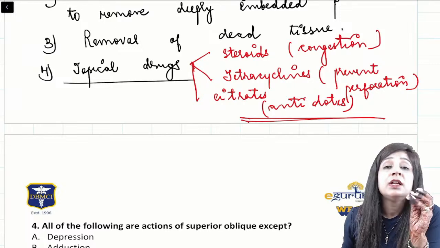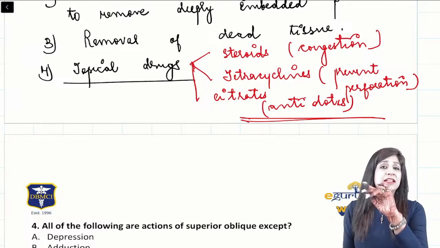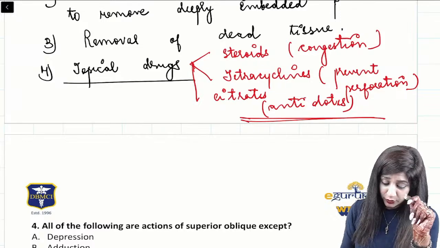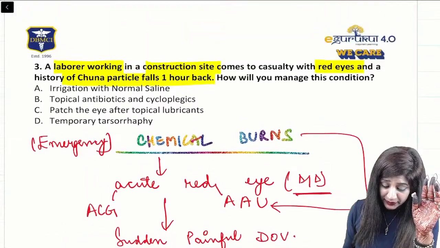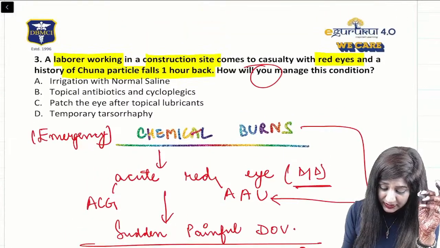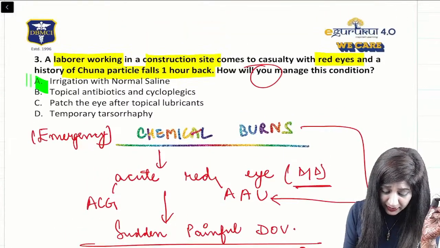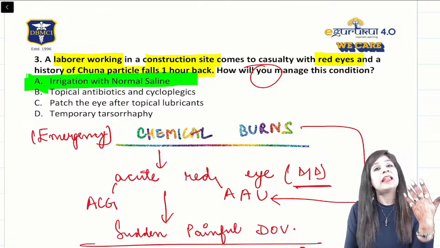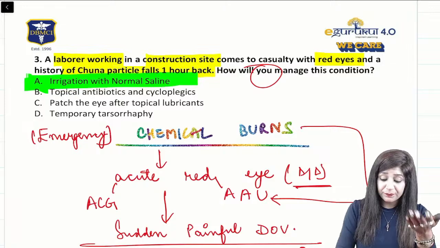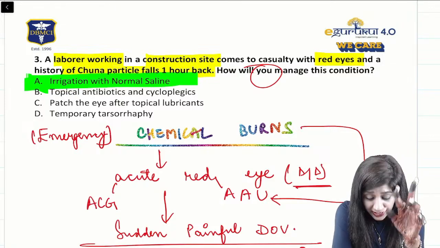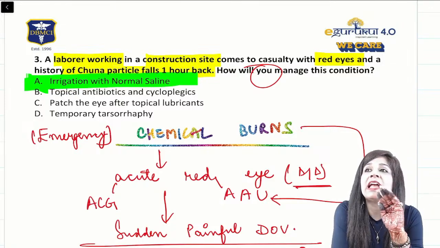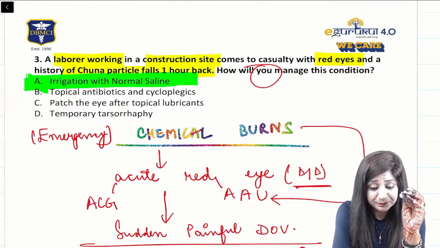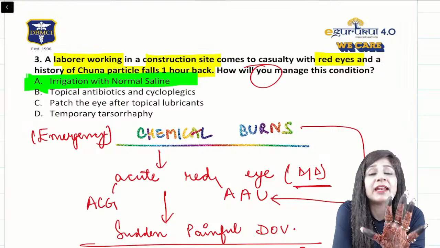the whole of the topic on the chemical injuries, acid injuries or the alkali injuries. So you can do this question now. I hope you can see how will you manage this condition? We can easily give the irrigation with the normal saline, and we can give topical antibiotics, cycloplegics for pain relief can be given. Patching the eye we will never do in the cases of chemical injury. Tarsorrhaphy also we will not do.